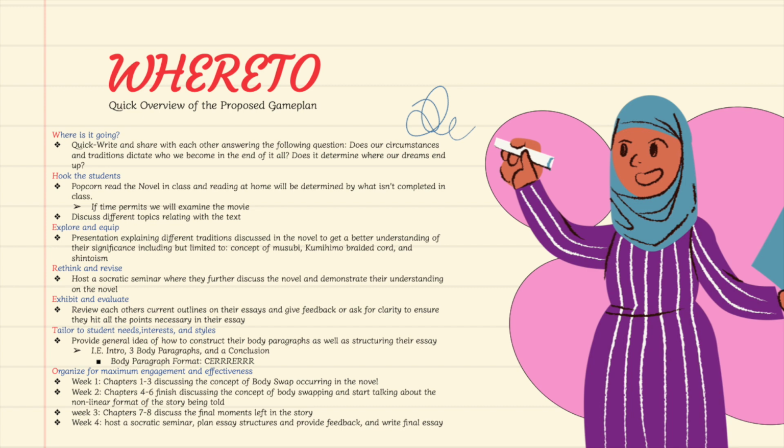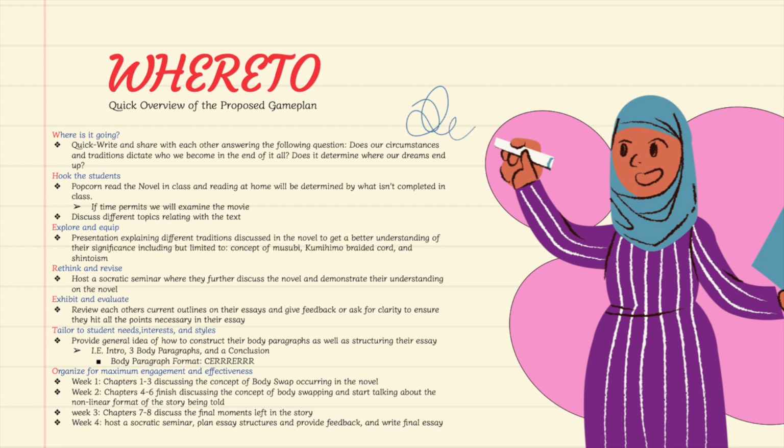But the biggest thing is that if we skip ahead to the O section, in the first week the students will focus on reading chapters 1 through 3 in class, and we'll be discussing the concept of body swapping, which is occurring in the novel. In the second week, they'll read together chapters 4 through 6, where they'll finish discussing the concept of body swapping and start talking about the non-linear format of the story being told.